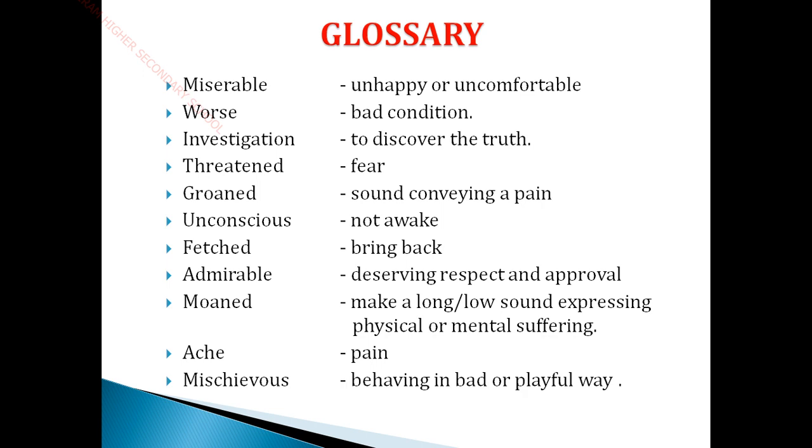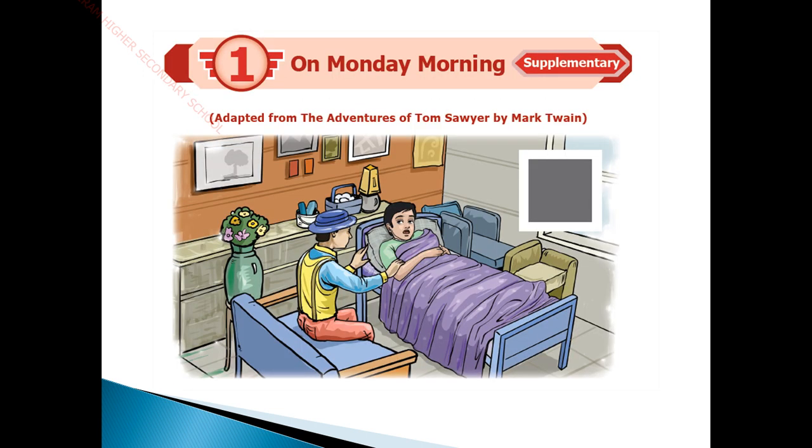Before that, we can see the picture once again. Then you can see the picture here. This is a boy called what? Tom Sawyer, and this is Sid Sawyer. What are they both doing? He is just acting because he doesn't want to go to school every Monday morning, so he used to act. So what is the story? You can see it is a very, very funny story. So you have to feel very happy before you hear the story.